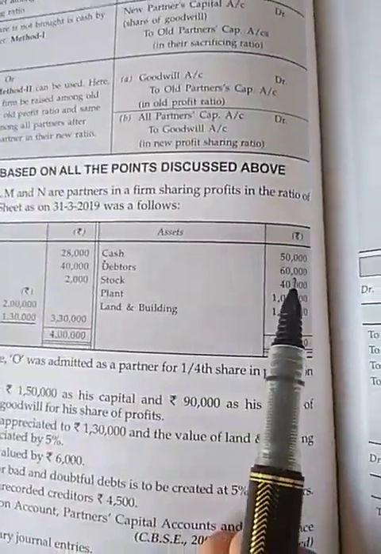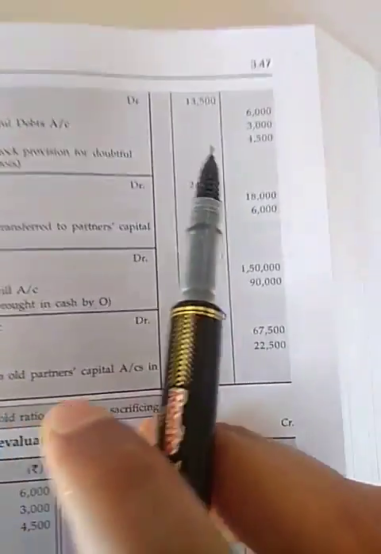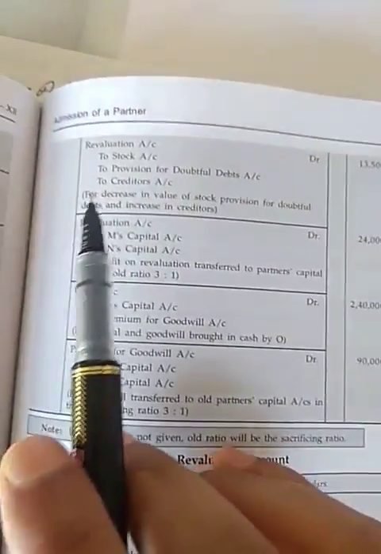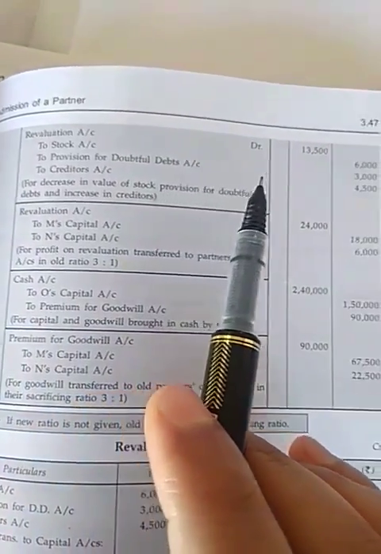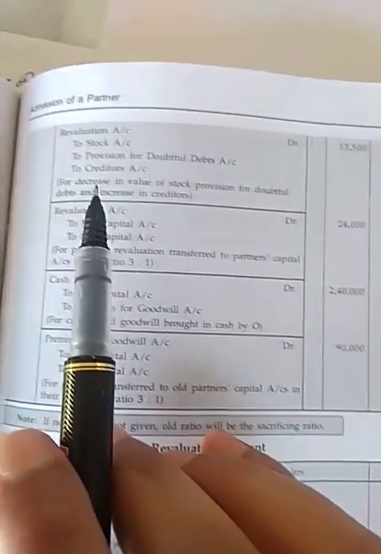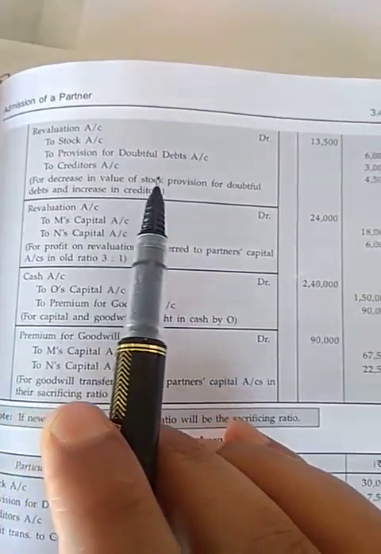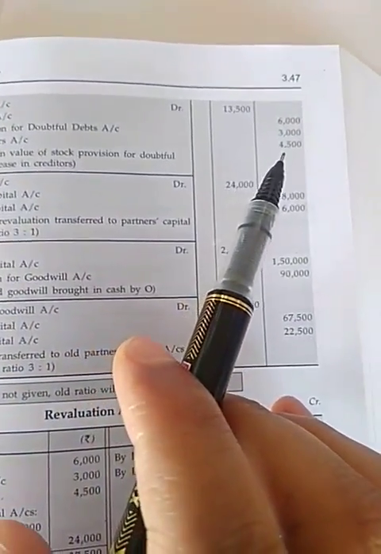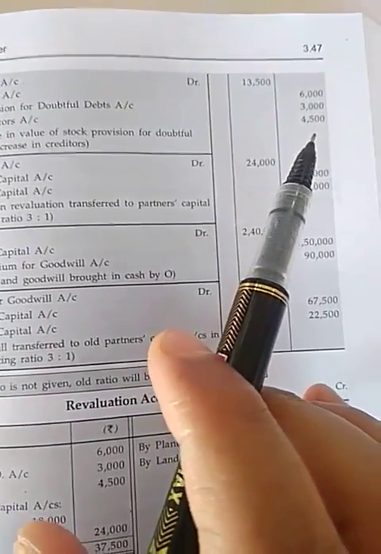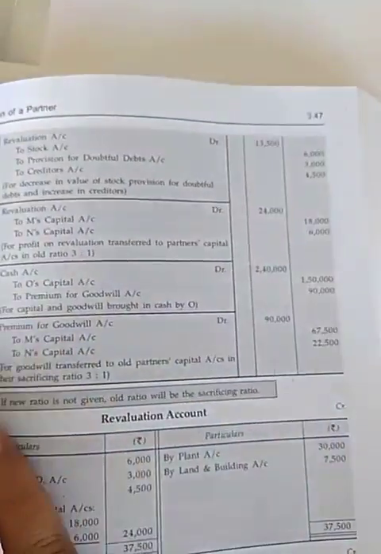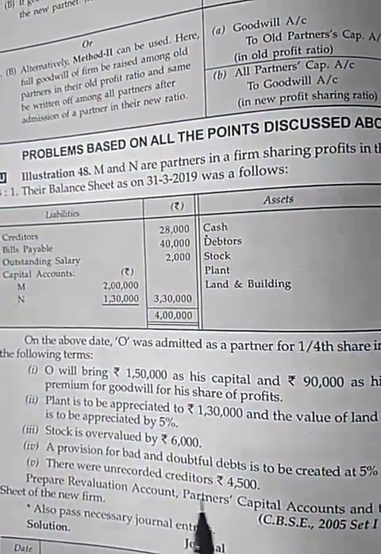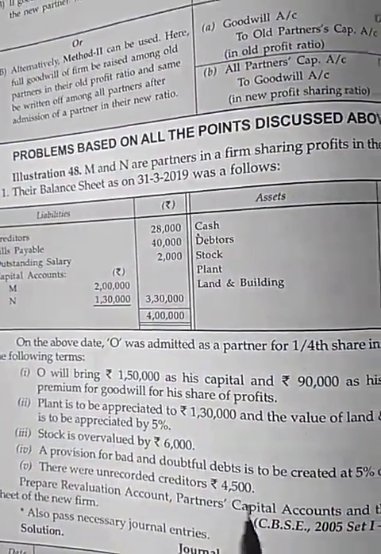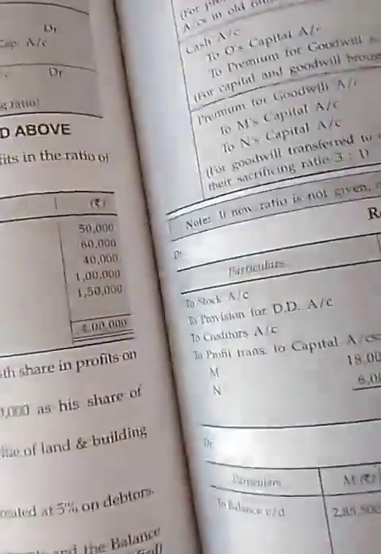So debtor is given 60,000 and 5% of 60,000 will be 3,000. So provision for doubtful debt account will be 3,000. Now creditor will be 4,500 because question says there was unrecorded creditor 4,500. It will create our liability.